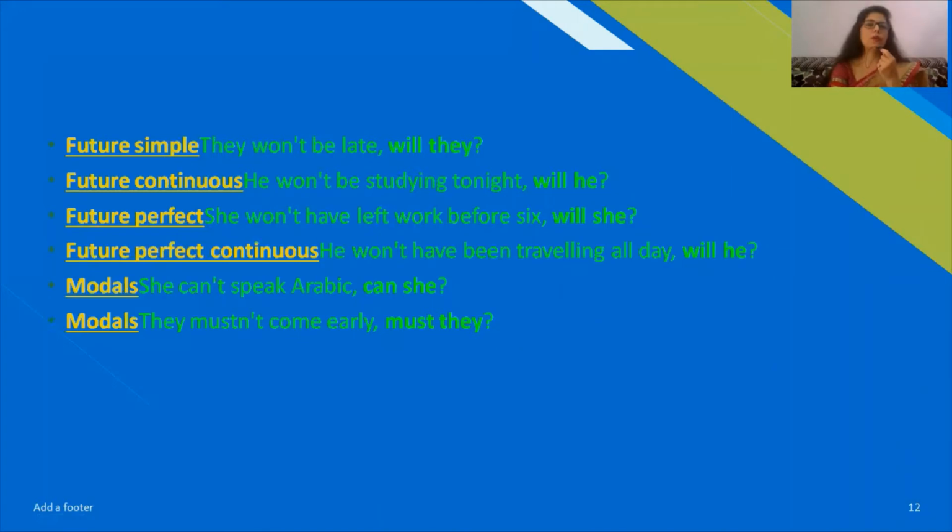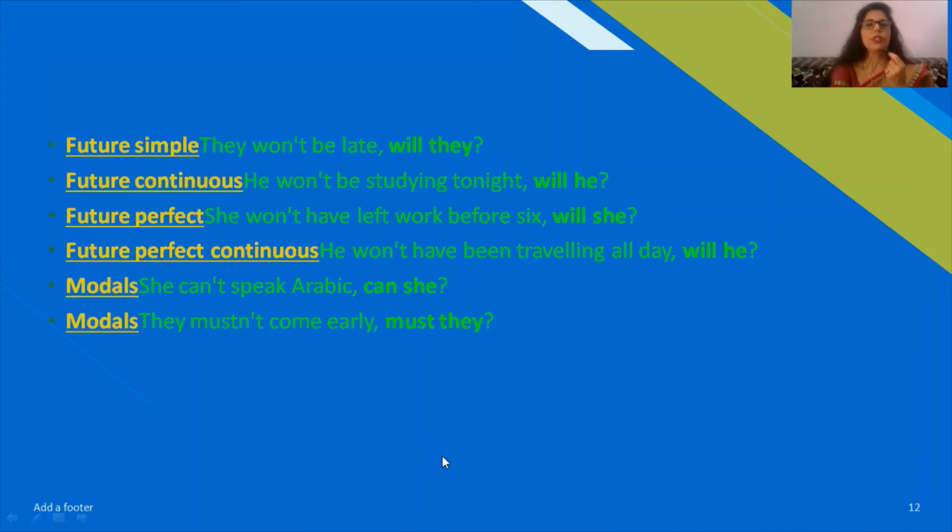Now if we talk about future simple tense, they won't be late, will they? If you see, there is a contraction that is won't, that is the contraction of will not, and once we remove not, only will is left. So they won't be late, will they?